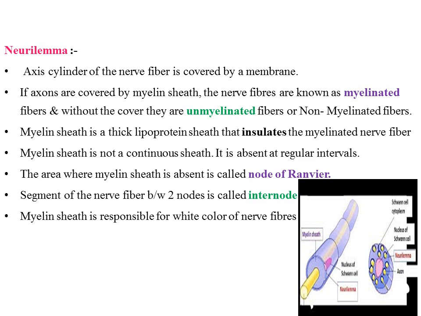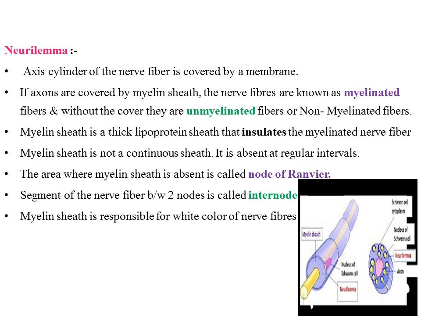Myelin sheath is not a continuous sheath. It is absent at regular intervals, and the area where the myelin sheath is absent is called nodes of Ranvier.